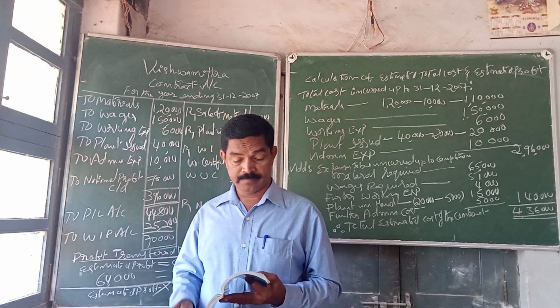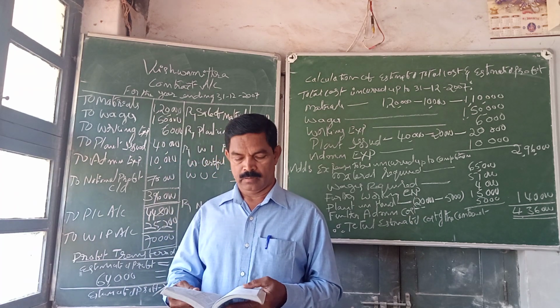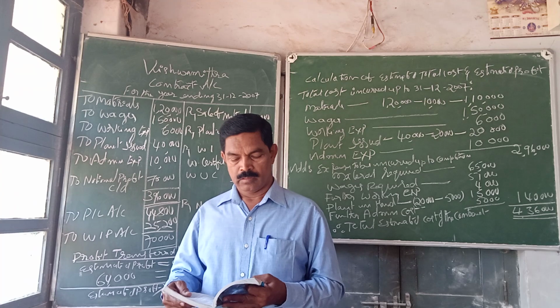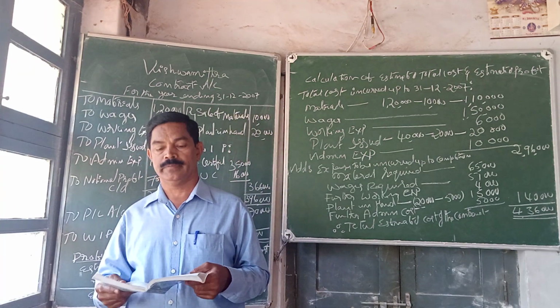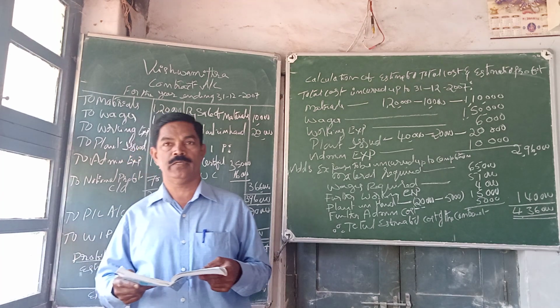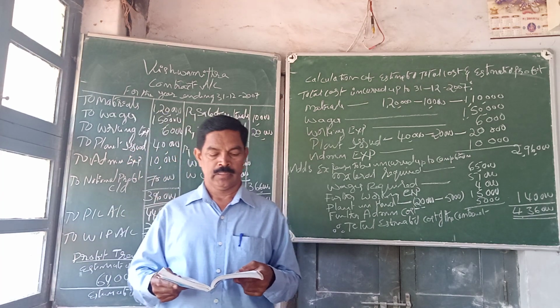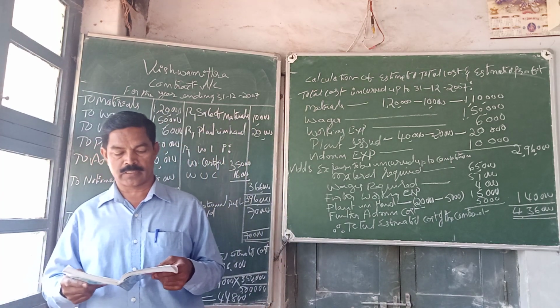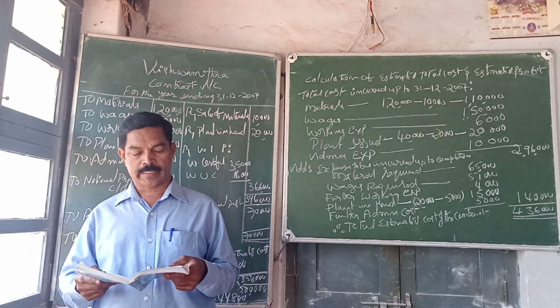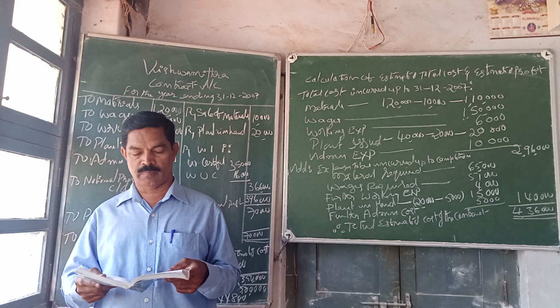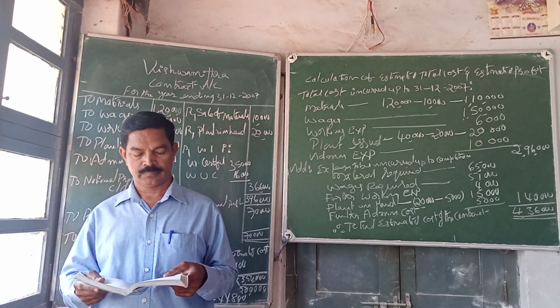Problem number 30. See the problem. Vishwamitra undertook a contract for rupees 5 lakh on 1st January 2007. From the following particulars obtained from his books, prepare a contract account for the year ending 31st December 2007.